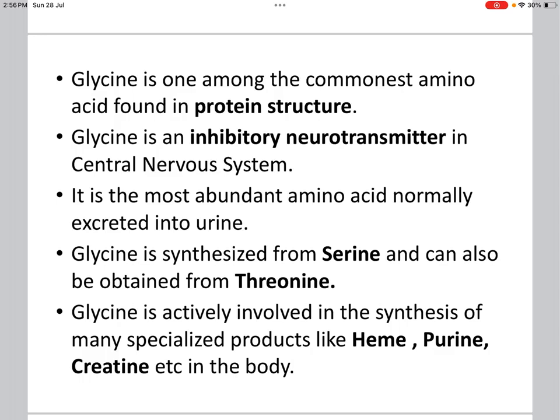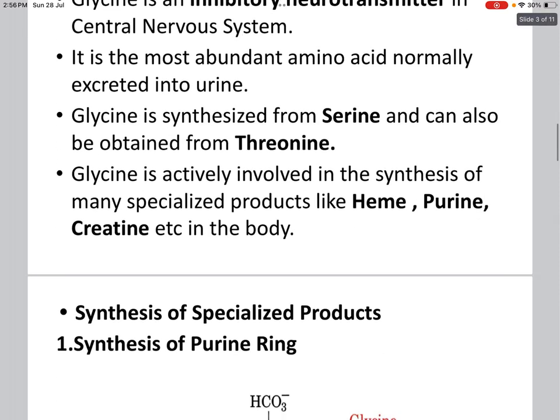Glycine is synthesized from serine by the enzyme serine hydroxymethyl transferase, which is dependent on tetrahydrofolate. Glycine can also be obtained from threonine, and this reaction is catalyzed by threonine aldolase. Glycine is actively involved in the synthesis of many specialized products like heme, purine, creatine, etc. in the body, and that is the topic today.